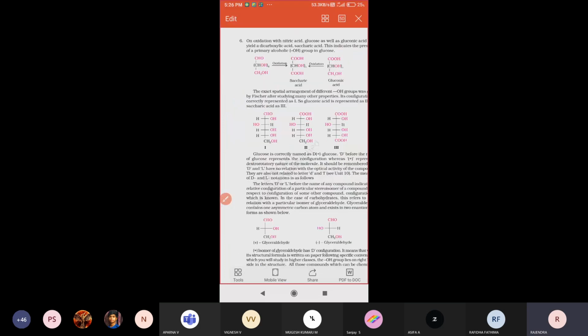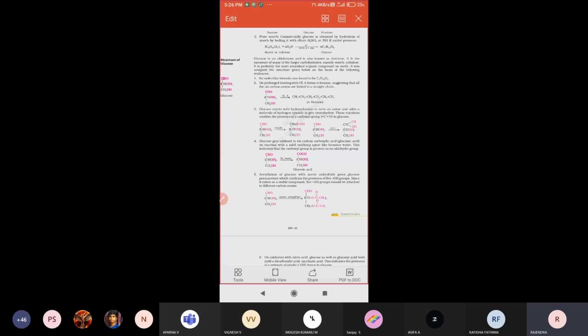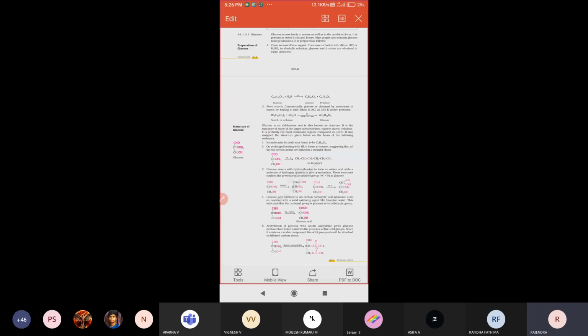Tell me once, is everyone clear about these glucose structural evidences? The structure of glucose is clear? Two times I explained this concept alone because it is very important. If anybody is not understanding, kindly speak out, I will recapitulate. Is it clear for everyone, or is there any difficulty? Understood? Any difficulty? I'm asking.